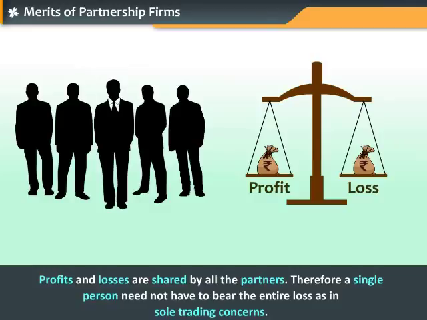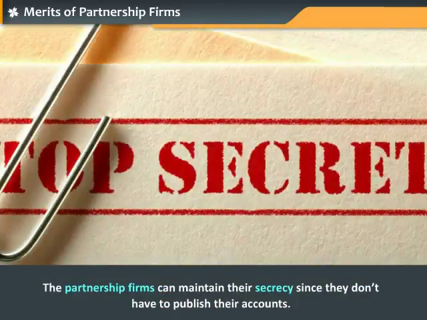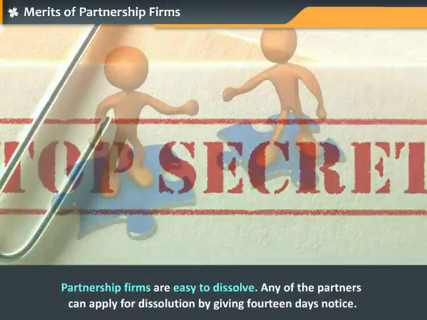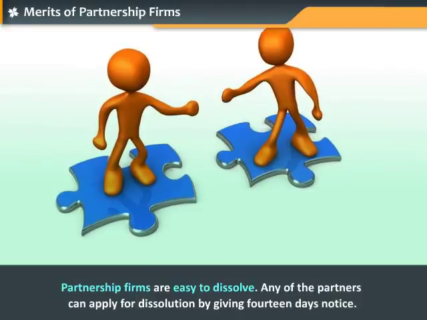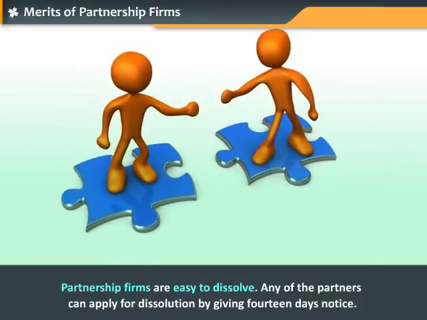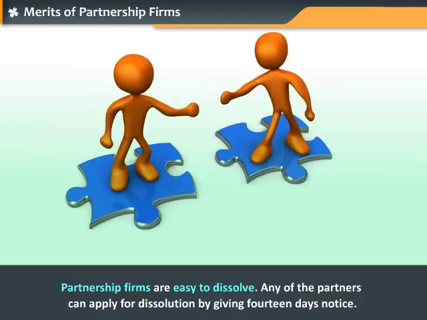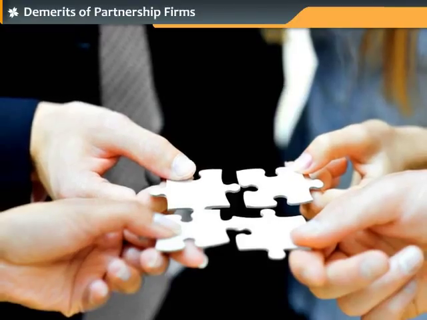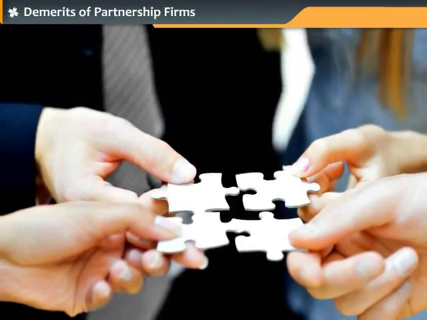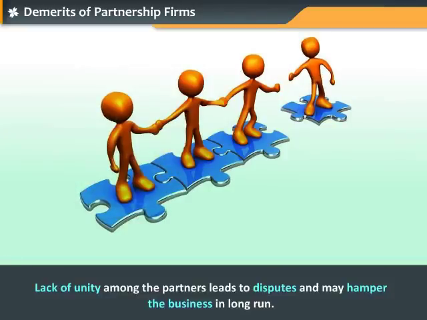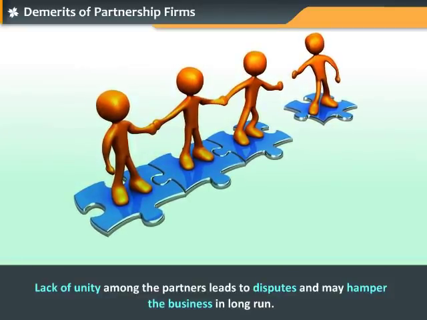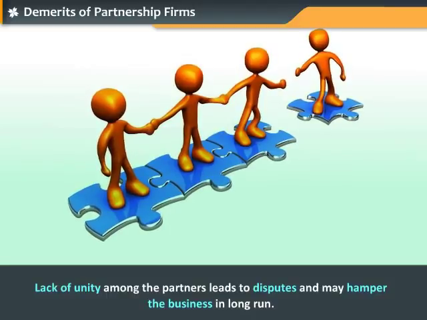Therefore, a single person need not have to bear the entire loss, as in sole trading concerns. The partnership firms can maintain their secrecy since they don't have to publish their accounts. Partnership firms are easy to dissolve. Any of the partners can apply for dissolution by giving 14 days notice. Partnerships have a number of demerits as well. Lack of unity among the partners leads to disputes and may hamper the business in long run.